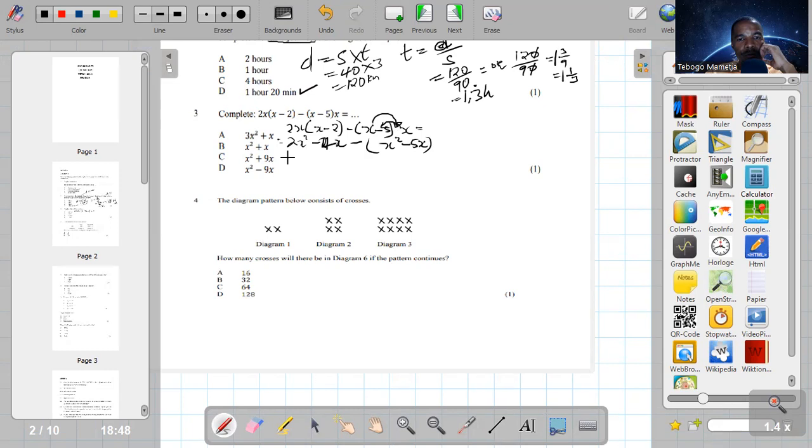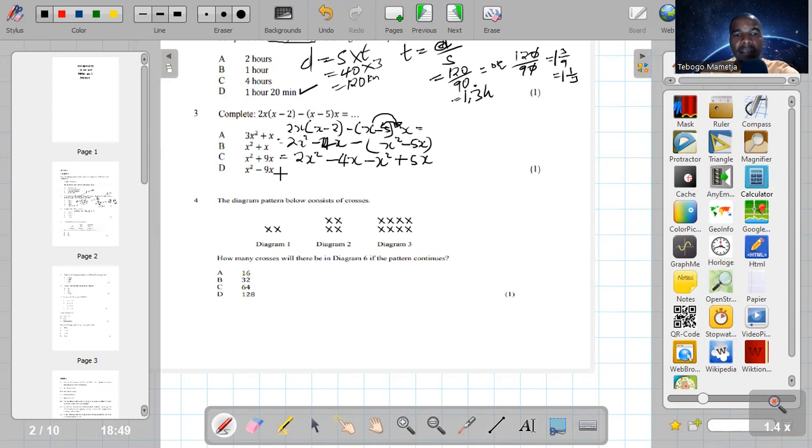So now, to work out, this bracket is going to be 2x squared minus 4x. Then negative times x squared is negative x squared. Negative times negative 5x is going to be positive 5x. The reason why, guys, I put this inside the bracket is so that it's not affected by this negative there.